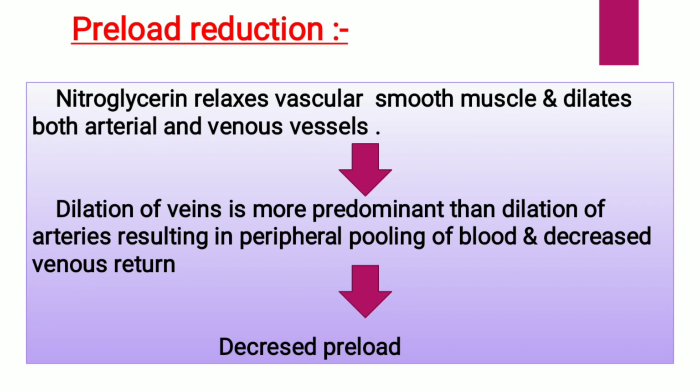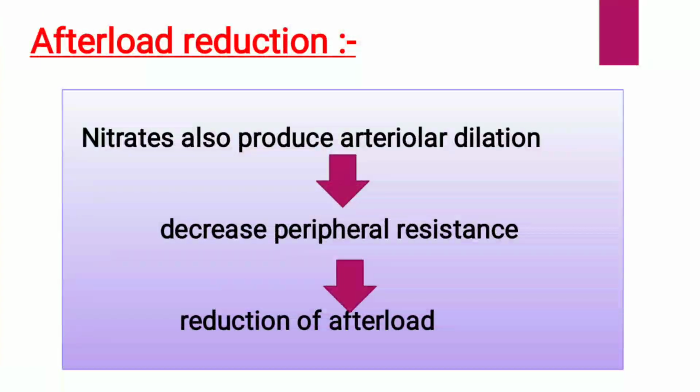Preload reduction. Let us see. Nitroglycerin relaxes vascular smooth muscles and dilates both arterial and venous vessels. Dilation of veins is more predominant than dilation of arteries, resulting in peripheral pooling of blood and decreased venous return. That results in decreased preload. Next point is afterload reduction. Nitrates also produce arteriolar dilation that causes decrease in peripheral resistance and results in reduction of afterload.